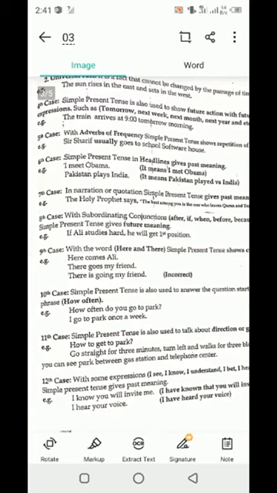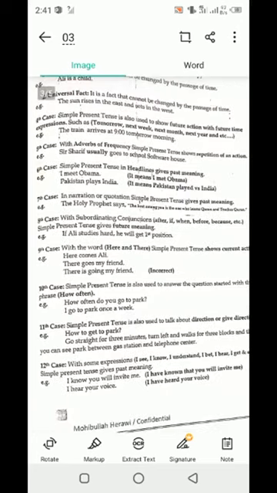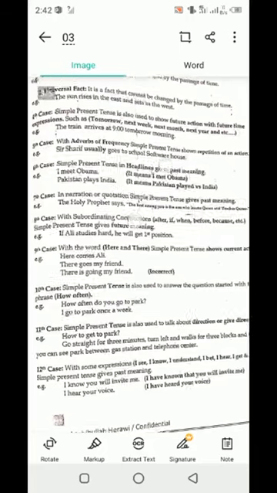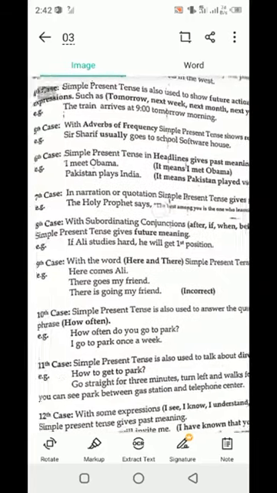The fourth case is that the present simple tense is also used to show a future action with future time expressions such as tomorrow, next week, next month, next year. Clear? So in that case you can use the present simple tense as well. Like how the train arrives at 9 tomorrow morning. Clear? So tomorrow morning here we use.